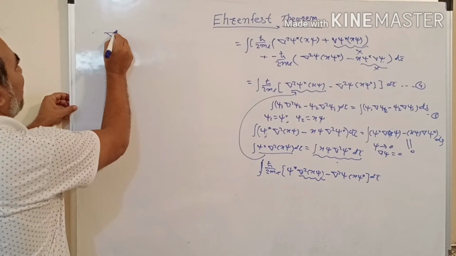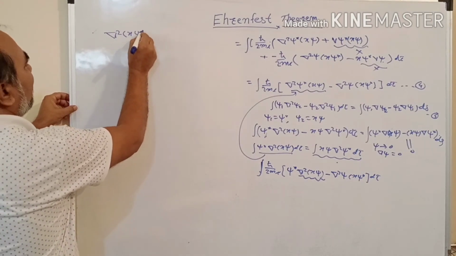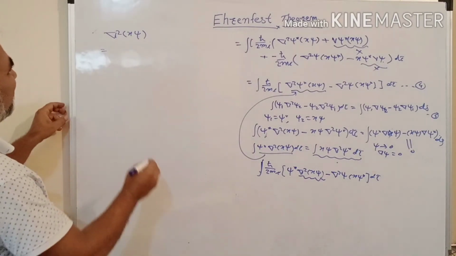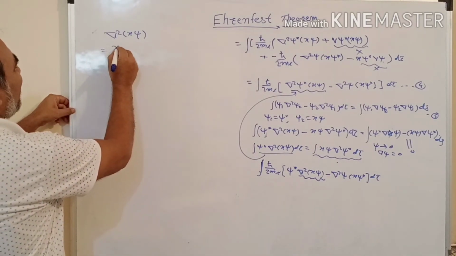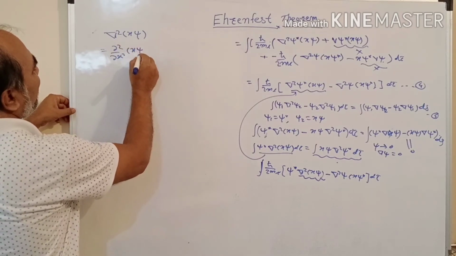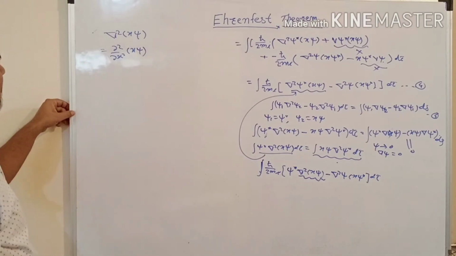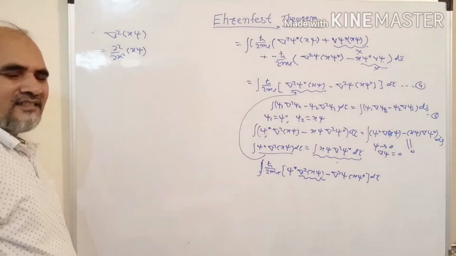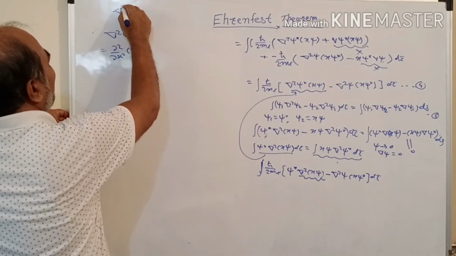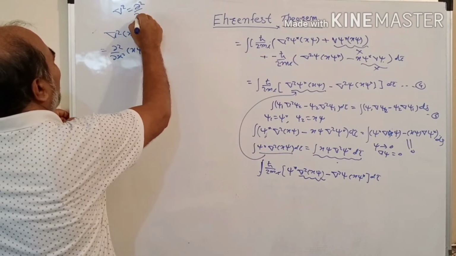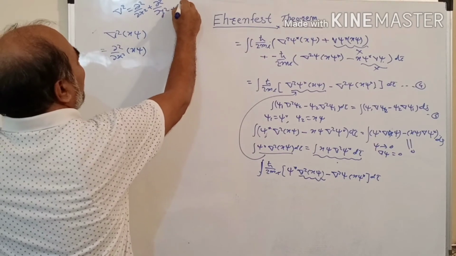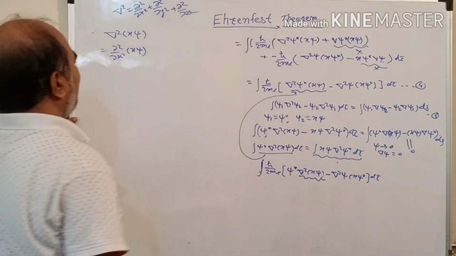So del square x psi is equal to del square of x psi. What is del square? Del square is equal to delta 2 by delta x square plus delta 2 by delta y square plus delta 2 by delta z square.